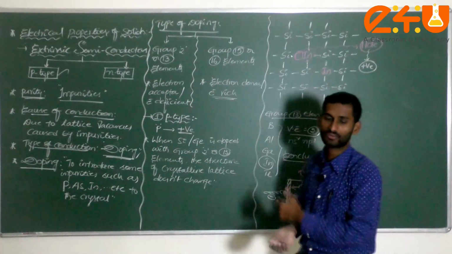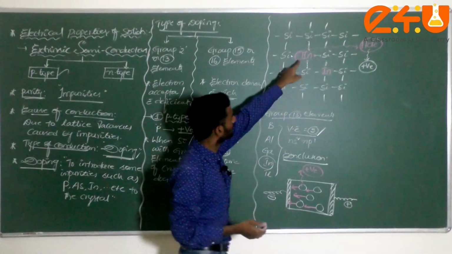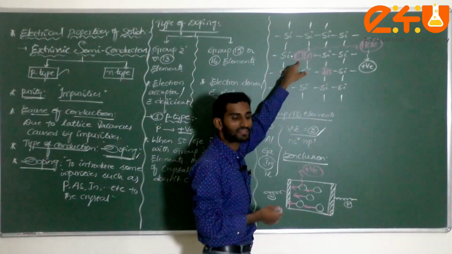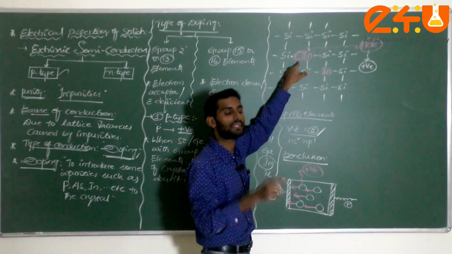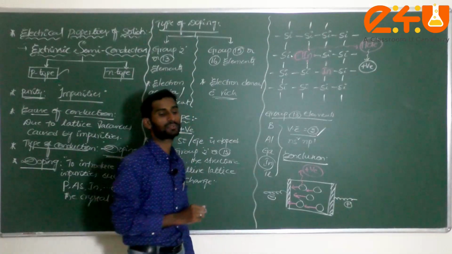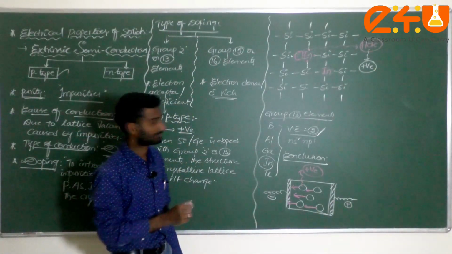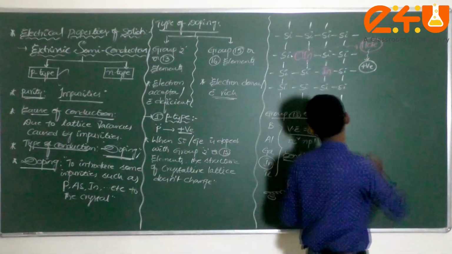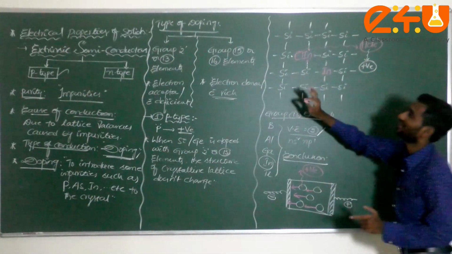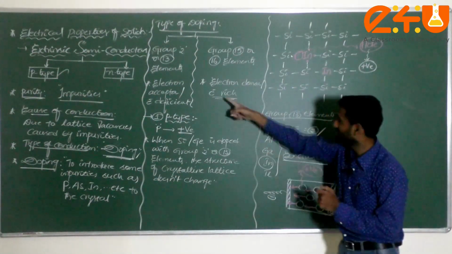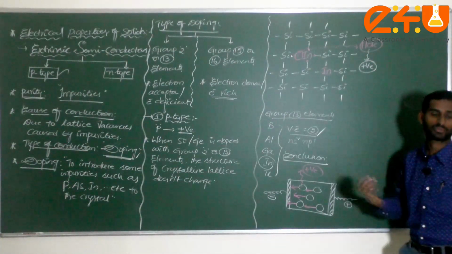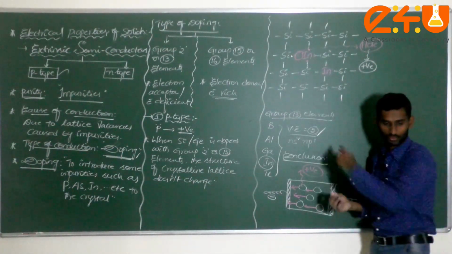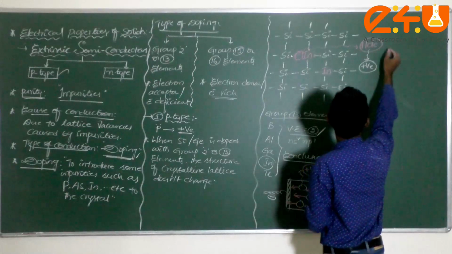Sir, how does it conduct electricity? Due to the presence of this hole, which is responsible for conduction in solids, dear student. Conduction in solids. This is called a p type semiconductor. P stands for positive, that's why the hole is created, and that hole has the positive charge. Am I correct or not? Okay, this is about the p type semiconductor.